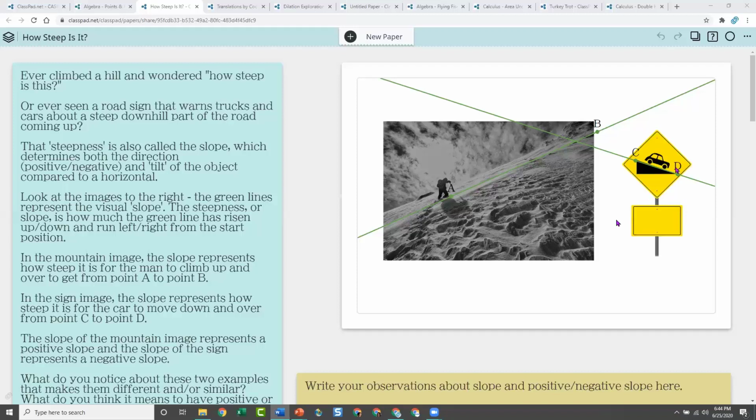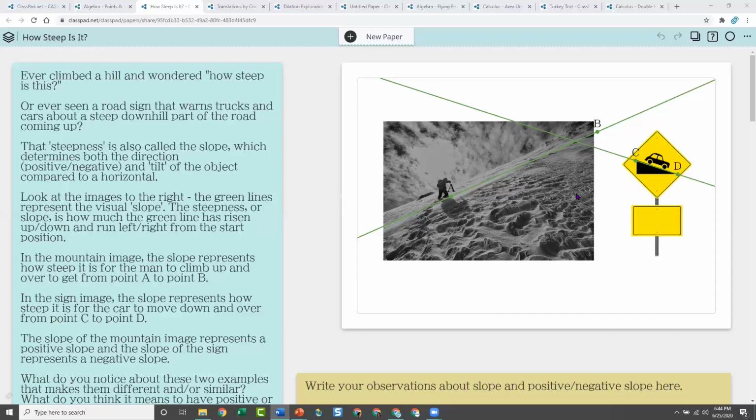And this road sign is an image that was inserted, and it also describes slope, but it's showing the car going from point C down to point D, so it's going in the opposite direction as the mountain climber, and he's going down, so it's negative. So I'm using images here to help clarify a definition of math.